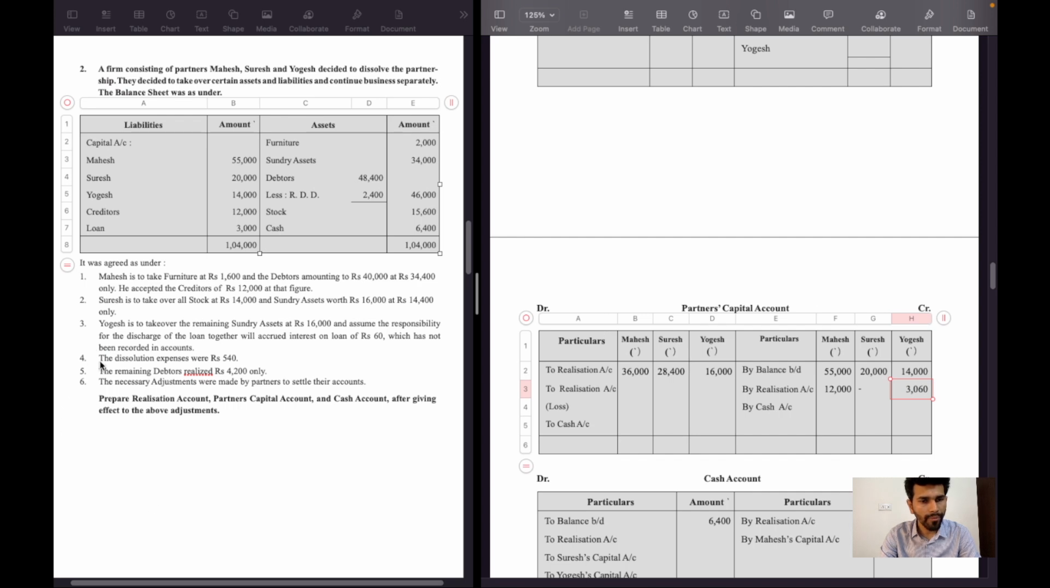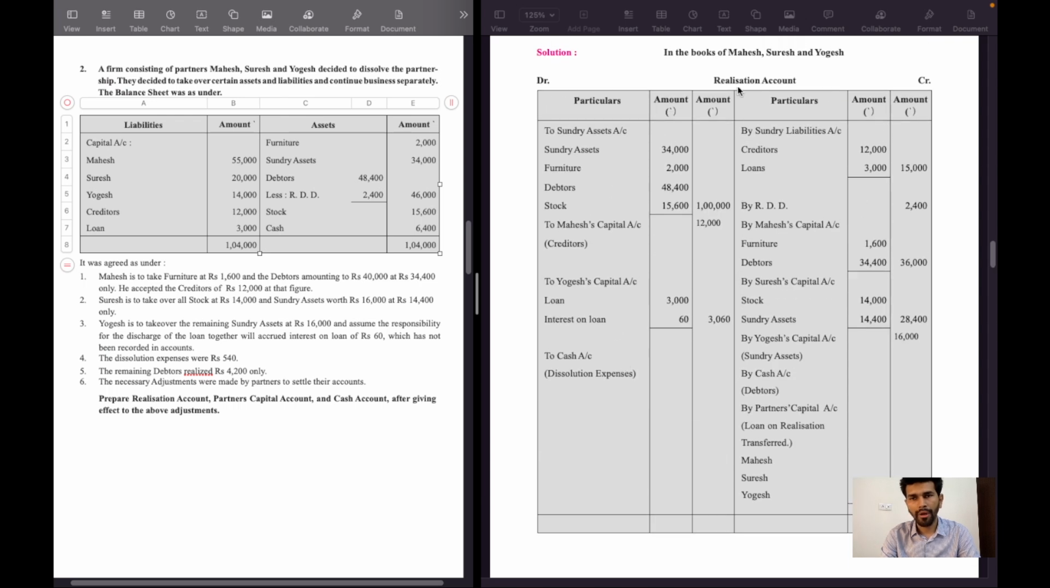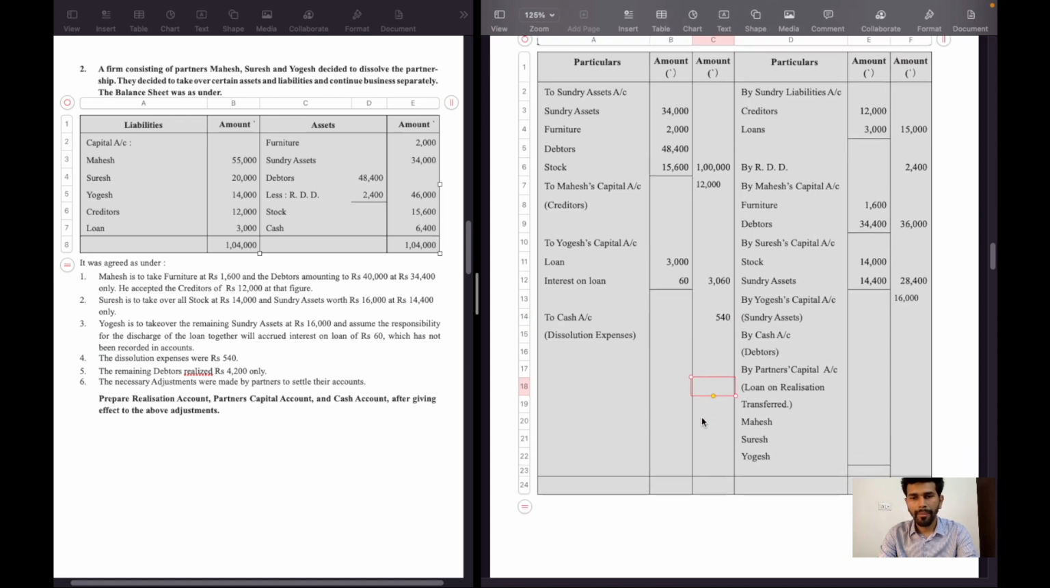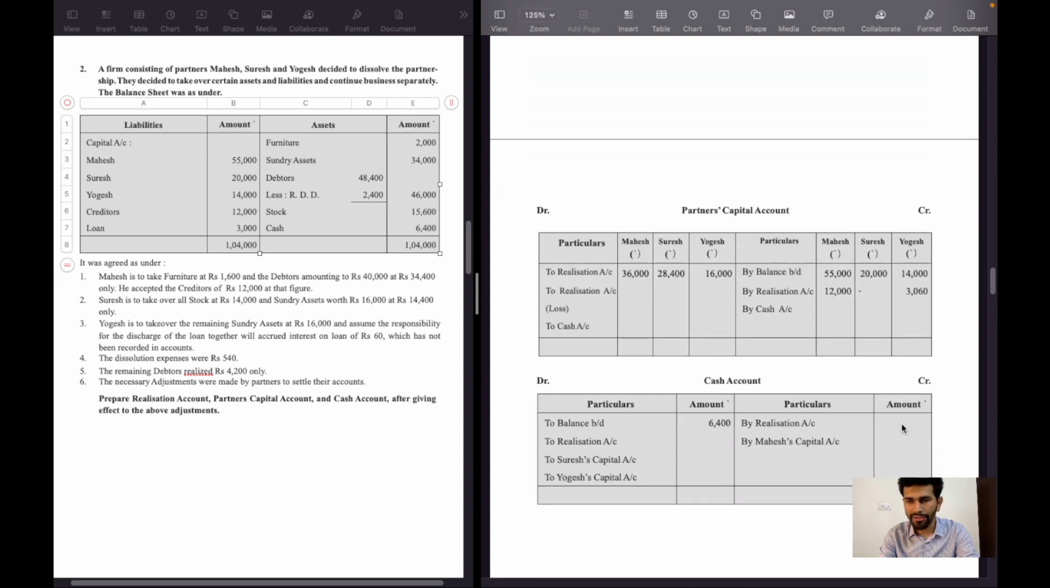Adjustment number 4, the dissolution expenses were 540 rupees. Dissolution expenses are recorded in realization account debit side to cash account 540 rupees, and the second effect will be cash account credit side by realization account 540 rupees.